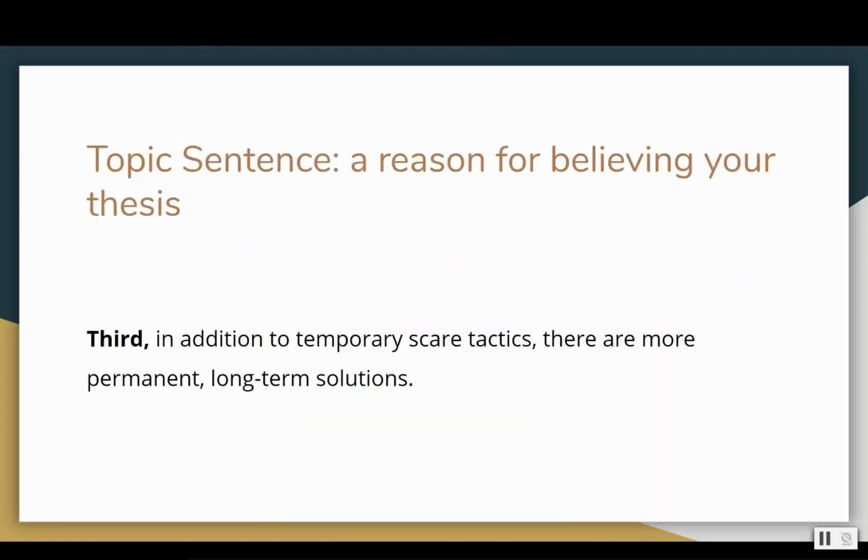All right, topic sentence. This is a reason for believing your thesis. So it says, third, in addition to temporary scare tactics, there are more permanent, long-term solutions. Another way that you can tell this topic sentence comes from the third body paragraph is that it's using the transitional word third. Transitional words like also, meanwhile, second, third, however, etc. tell us where we're at in the argument as a whole.